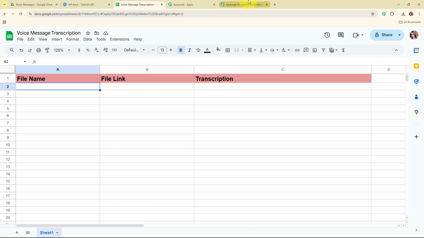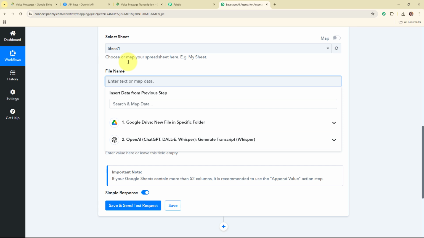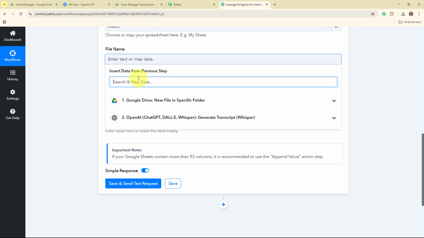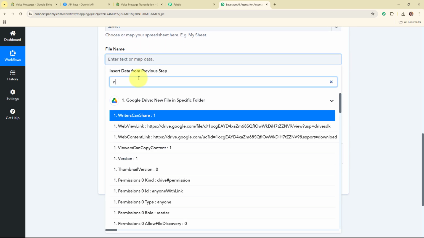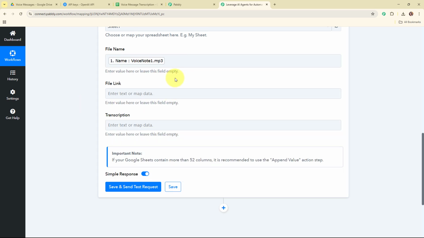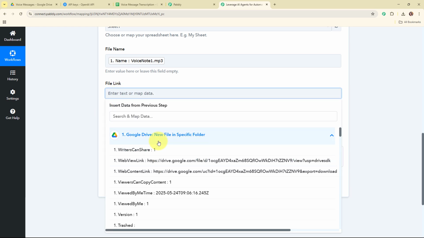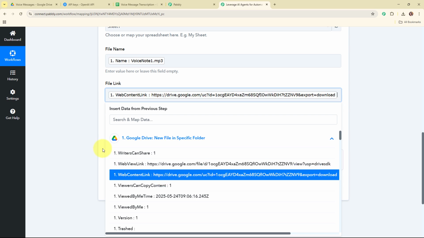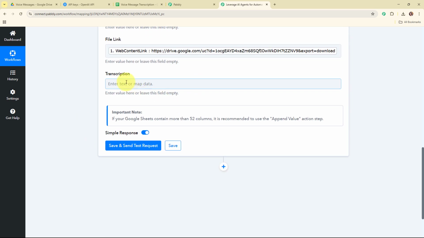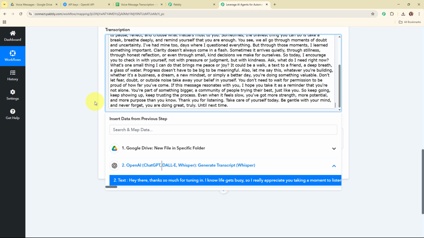So again here, instead of entering these details manually, I'm going to map the data. For the file name, I'm going to map the file name. So I'm going to search for the file name over here. This is the file name received over here. So I'm going to map that. And here for the file link, I'm going to map the web content link that I've received in my Google Drive trigger response. This is the web content link of the file. And here for the transcription, I'm going to map the transcription generated by OpenAI. So this is the transcription.